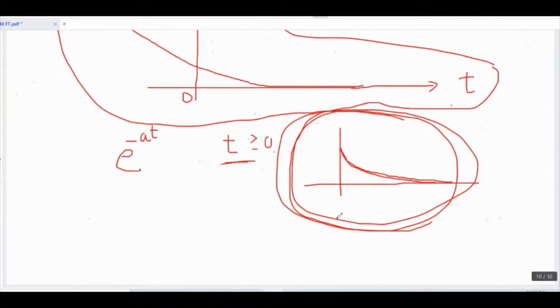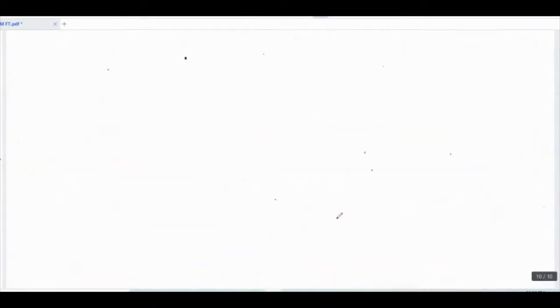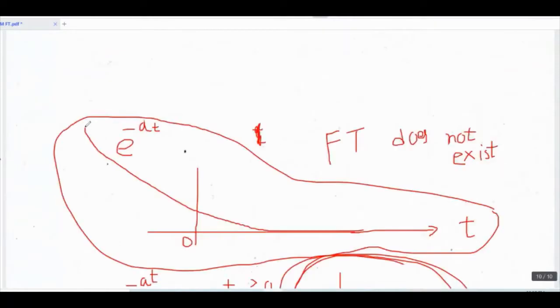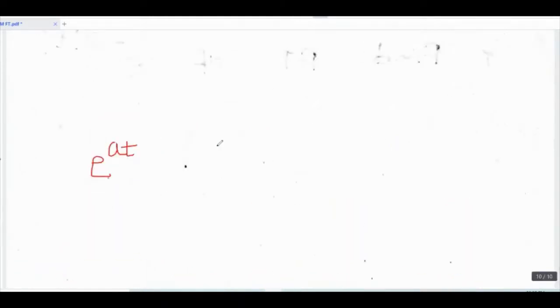Okay. Now the next exponential signal can be e raised to at. It is an increasing exponential. What was the first one? Decreasing exponential. This is a decreasing exponential. Now this is an increasing exponential. E raised to at is an increasing exponential, so its graph is like this.